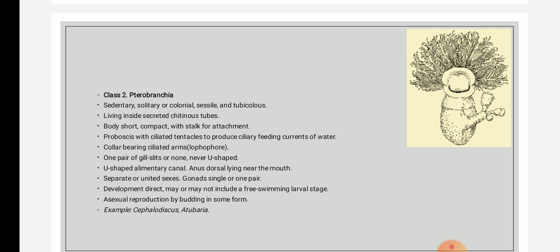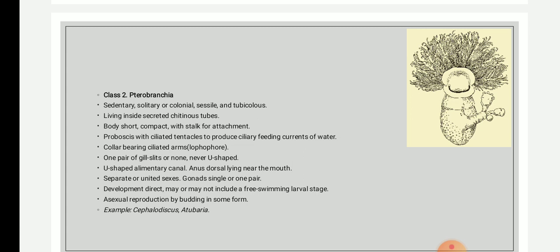In Enteropneusta, the collar is without lophophores, whereas in Pterobranchia the collar has lophophores, that is ciliated arms bearing tentacles. In Enteropneusta, many gill slits are present, whereas in Pterobranchia there is only a single pair or it is absent. Whereas in Enteropneusta the alimentary canal is straight, in Pterobranchia the alimentary canal is U-shaped.